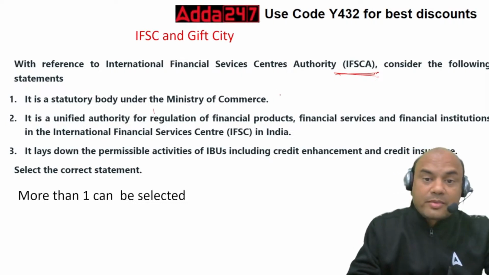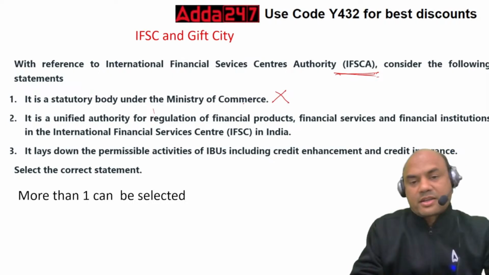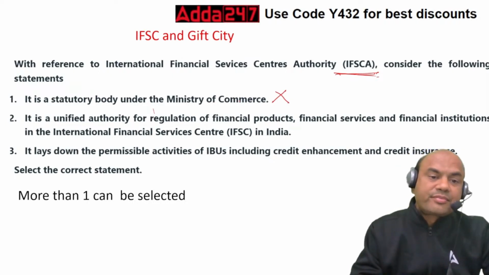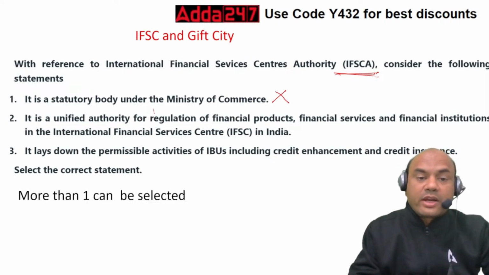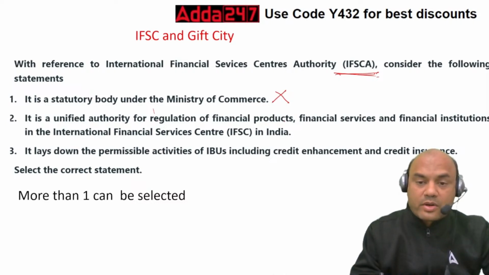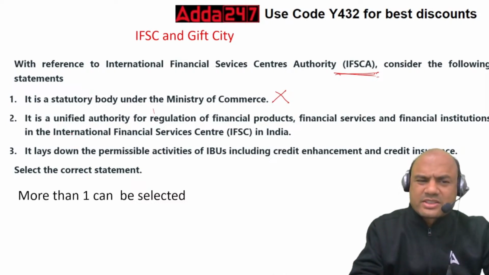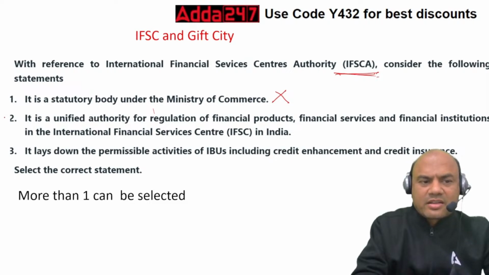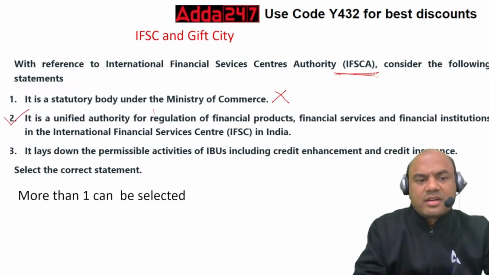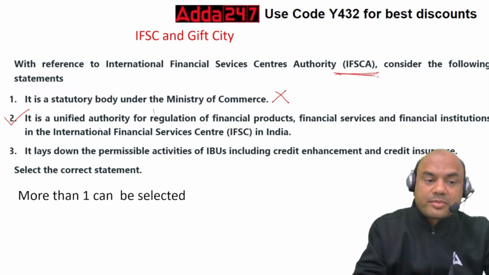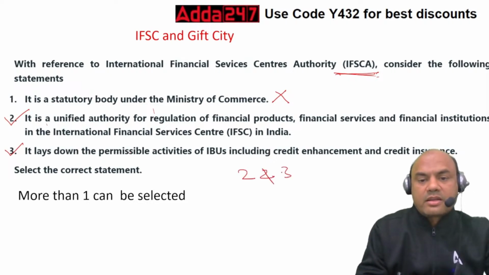So it's not under the Ministry of Commerce. This is not correct. Okay? It is a unified authority for regulation of financial products, services, we just saw this, no? So this is correct. It lays down the permissible activities of IBUs, including credit enhancement. So it lays down, that's right. So 2 and 3 are correct. 2 and 3, this is the correct one.